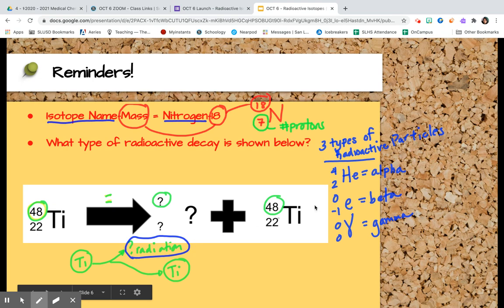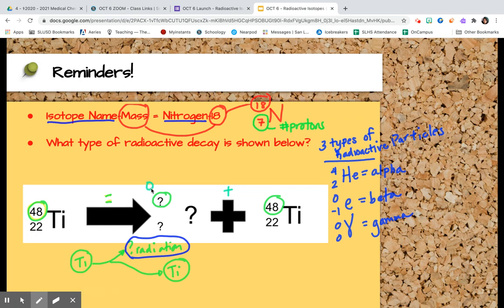When I say radiation, I'm talking about these radioactive particles. It's going to be one of these. So let's figure out the top row. Looking at the top row, since I start out with one thing and then it splits into two things, these two things need to add up to what was originally there. So 48 plus whatever this is should equal the mass of 48. 48 plus what equals 48? Well, 48 plus 0 is 48. So I know my top number is 0.